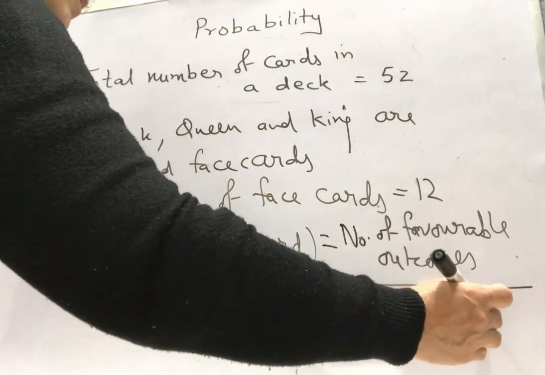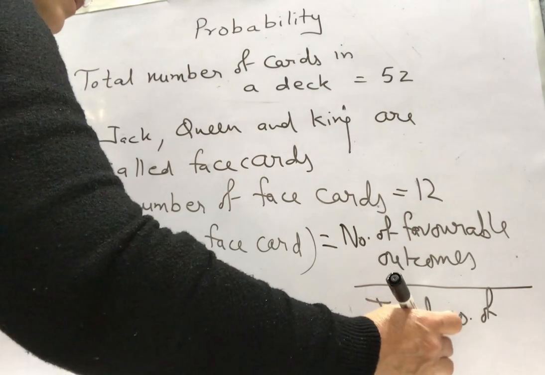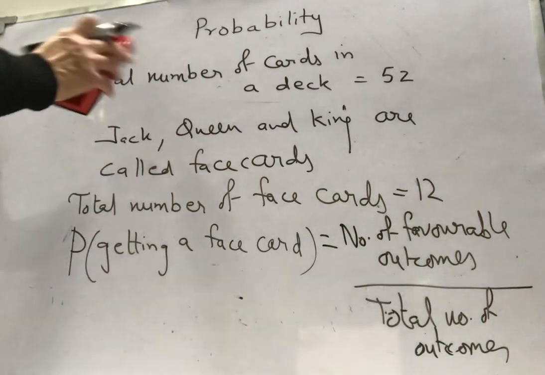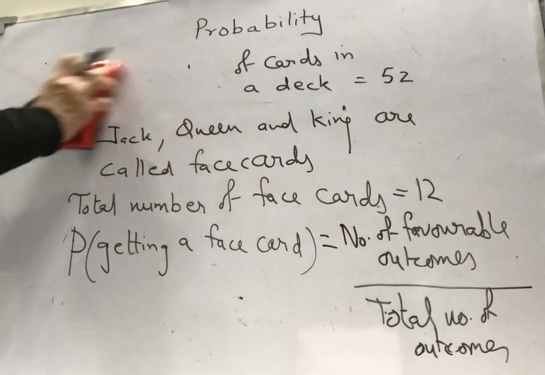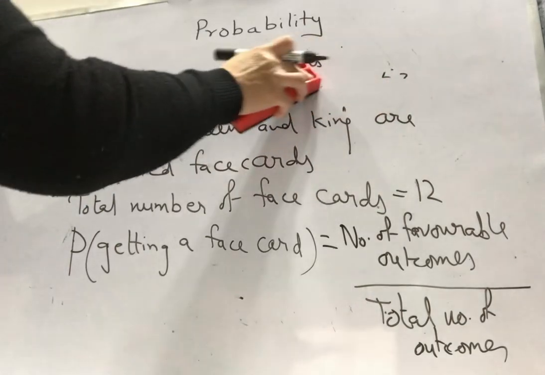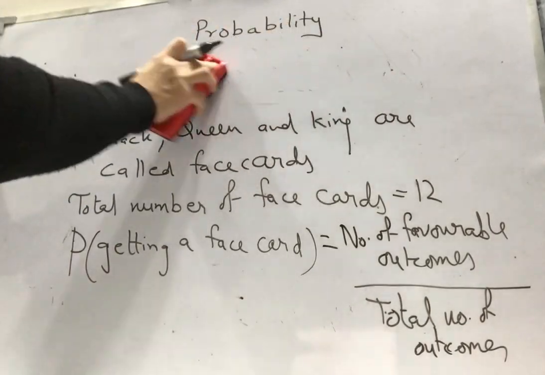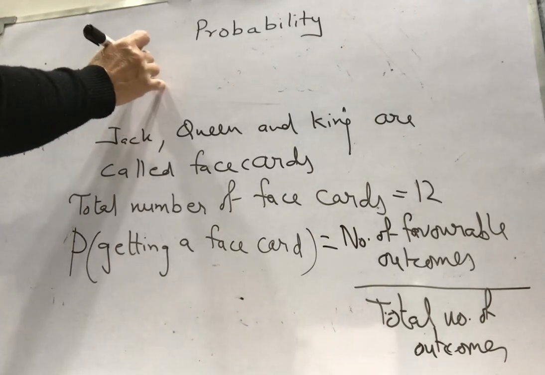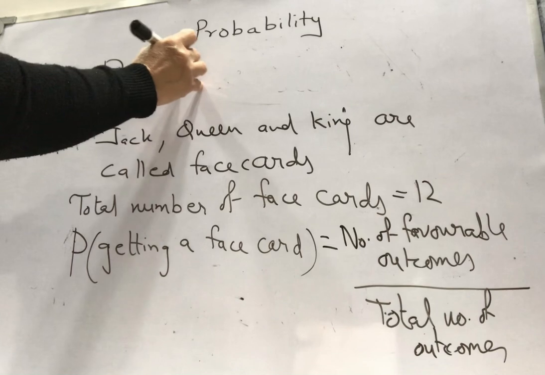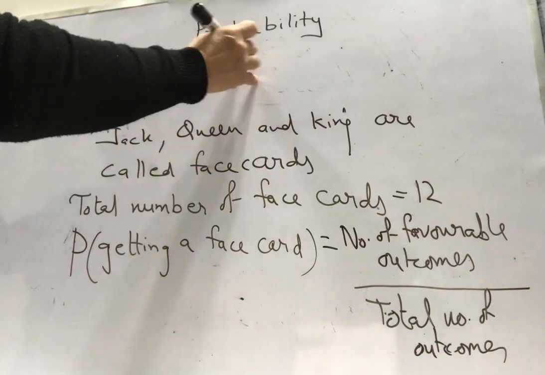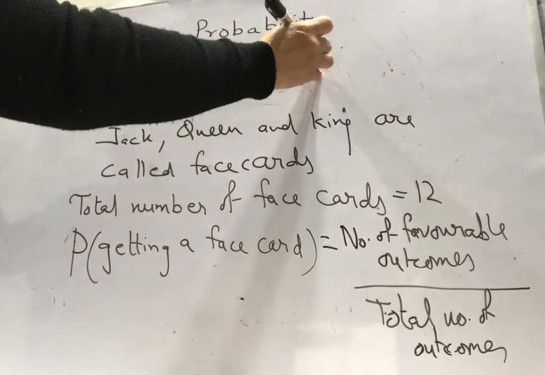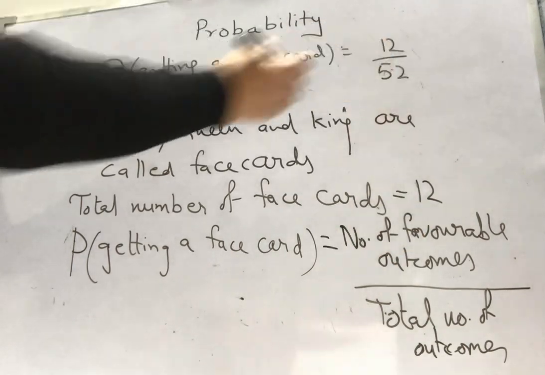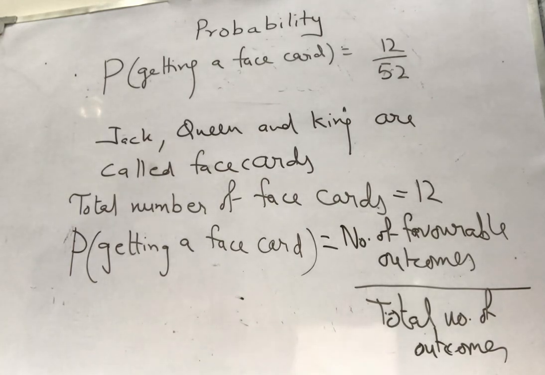Total number of outcomes. So I'll write here at the top, the probability will be now, and you must mention what probability you are, just don't leave it as P. We are talking about getting a face card. So after writing the formula, probability of getting a face card, I'll be successful 12 times out of 52. So now you can do the cutting.